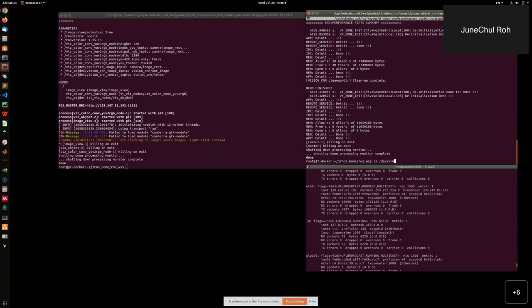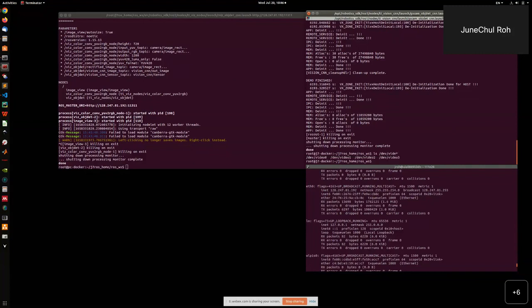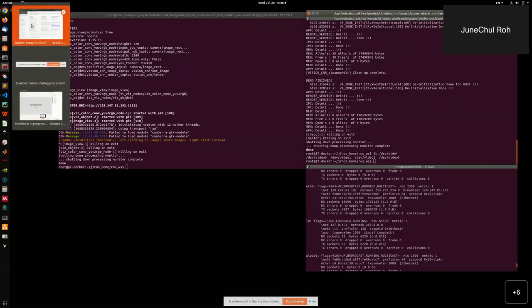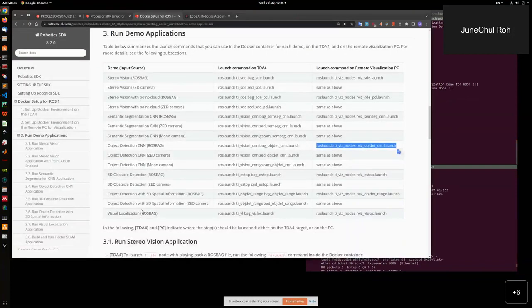Let's see. I usually check whether this device is recognized in the container or not. And then going back to the cheat sheet, I will show the 3D perception demo using the Jet camera as input.